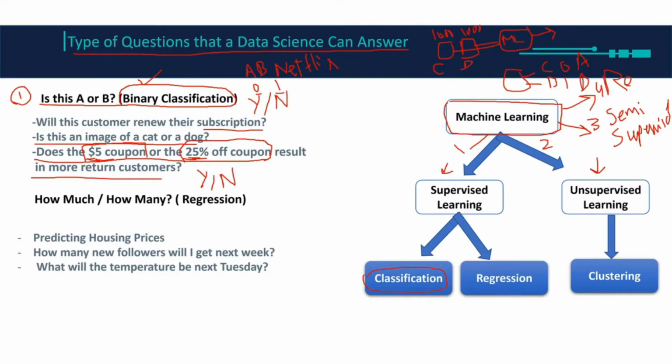Reinforcement learning is more discussed in robotics and in artificial intelligence itself. But in real data science, most of the work is going to be only supervised and unsupervised, or sometimes maybe semi-supervised. So we're not going to talk about these two, only this one, because these are more common. So we have supervised learning and we have unsupervised learning. The first question that's going to come up in your mind is: okay, what is supervised learning, what is unsupervised learning, what is classification, what is regression, and what is clustering?